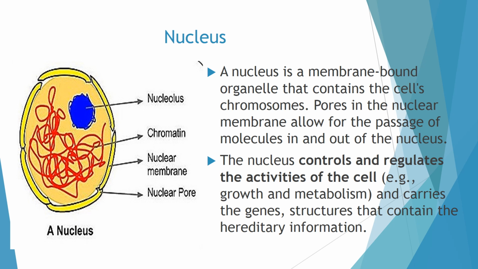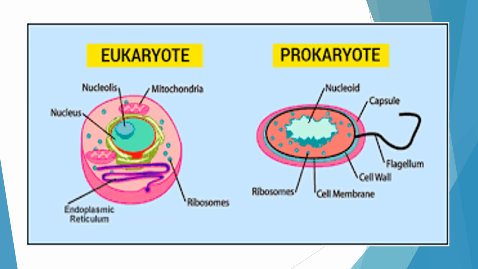What is the function of the nucleus? It controls and regulates all the activities of the cell, and it also regulates cell division. And as I told you, the DNA contains the genes, so it will determine the characters of the offspring. Now, one more thing: in all organisms, we cannot see this very prominent nucleus.